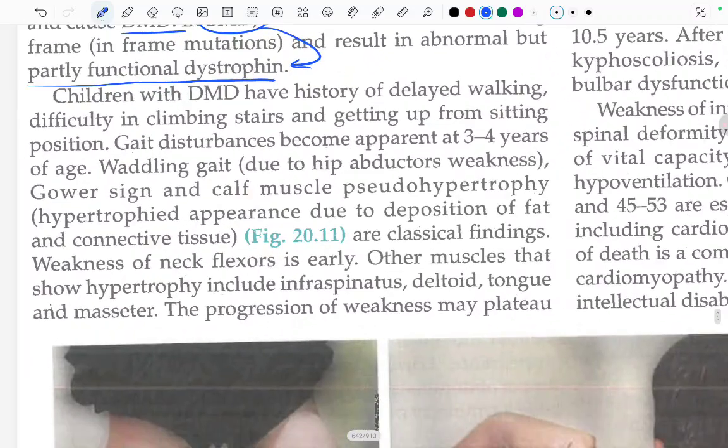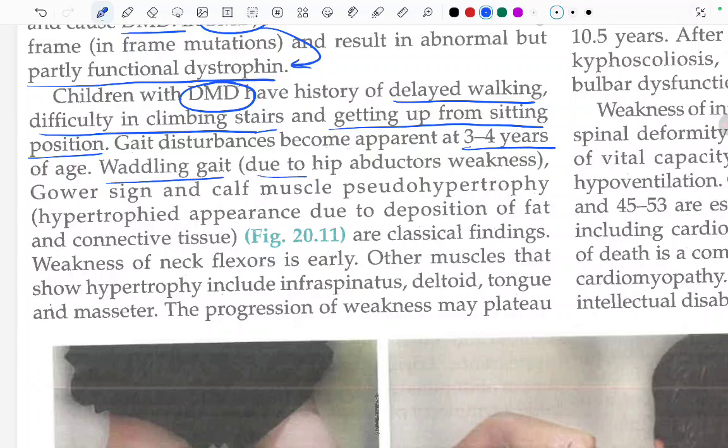Children with Duchenne muscular dystrophy have a history of delayed walking, difficulty climbing stairs, and getting up from the sitting position. Gait disturbances become apparent at 3 to 4 years of age. Waddling gait due to hip abductor weakness is seen. Gower sign and calf muscle pseudohypertrophy are seen because there is a hypertrophied appearance due to the deposition of fat in the connective tissue. They are the classical findings.